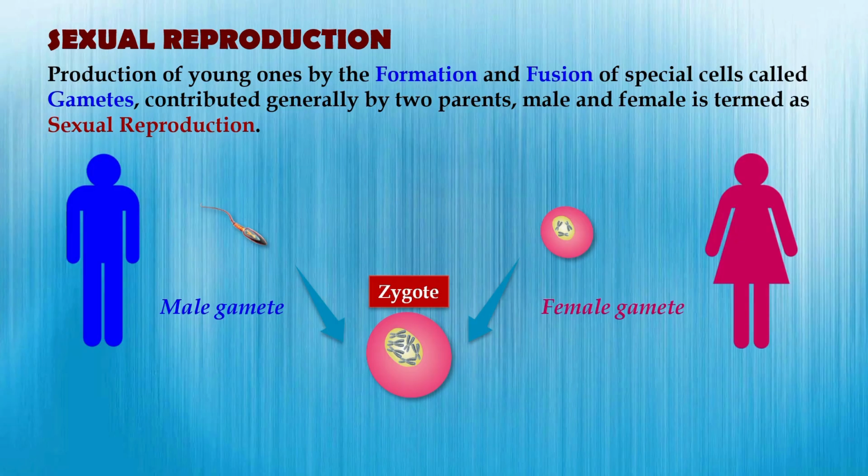This fusion results in the formation of a single cell called the zygote. The zygote is the first cell of the new organism. It later divides and develops into a complete individual. So, sexual reproduction involves the formation and fusion of gametes contributed by two different parents.